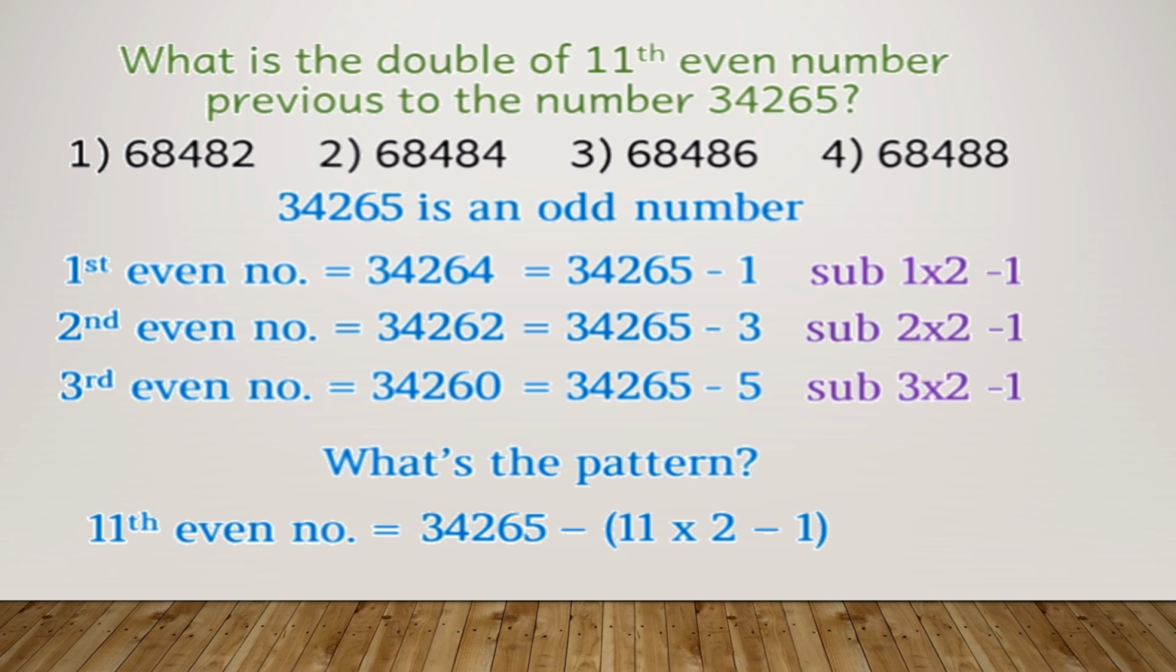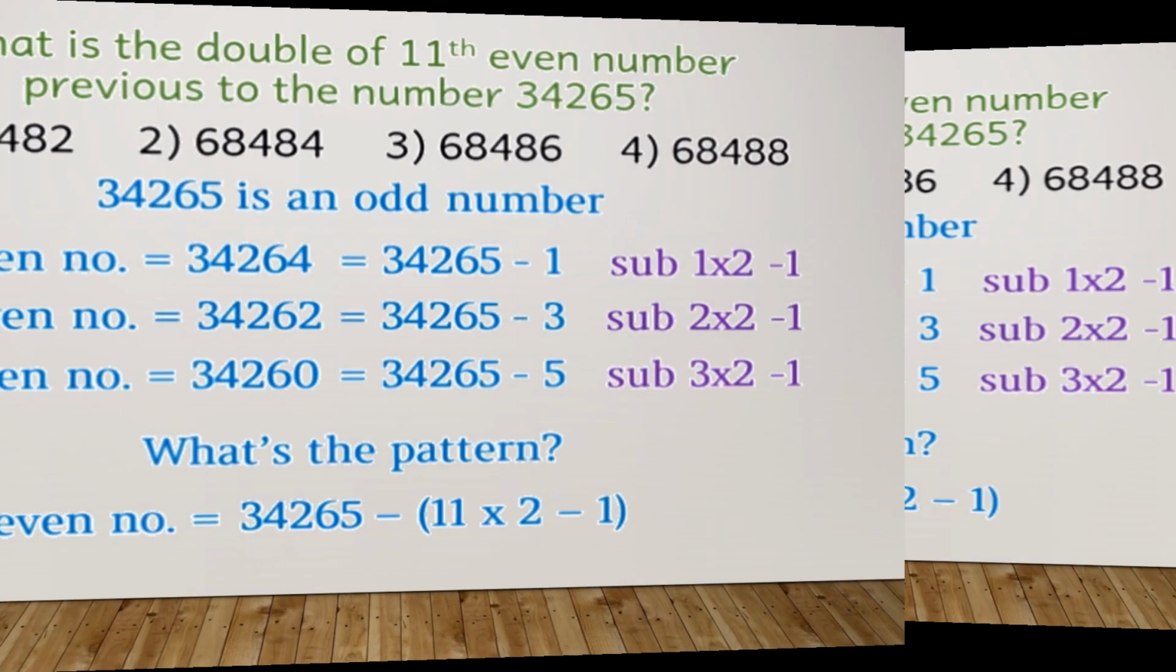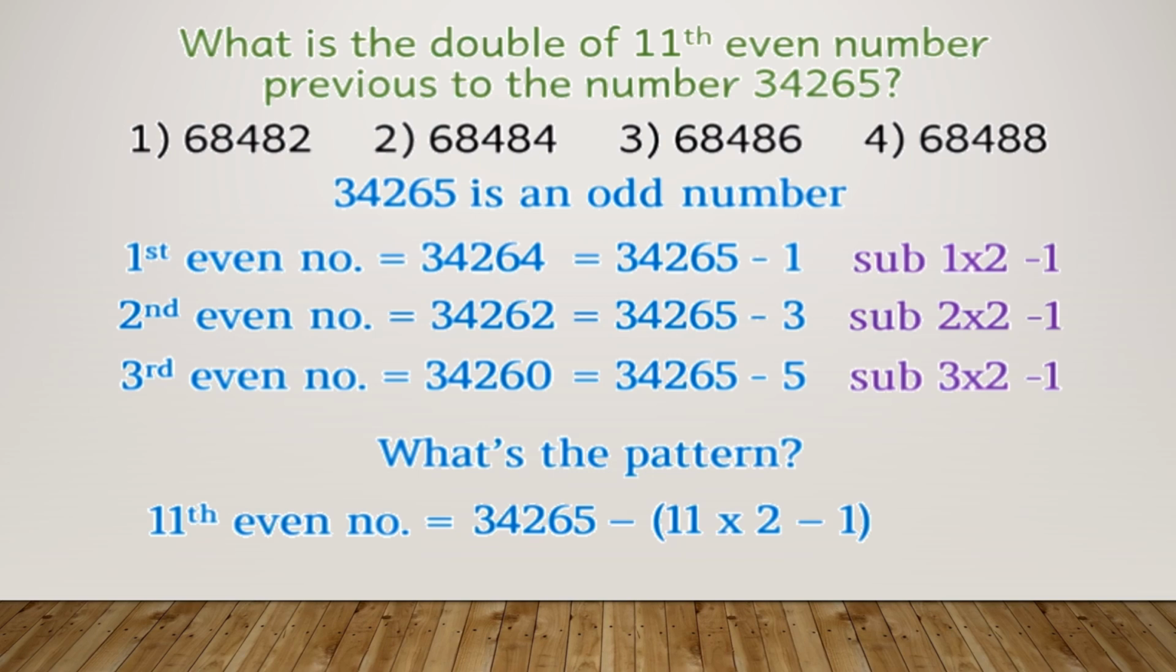Now the 11th even number. Okay, so what are we going to do? You have got the odd number that is given to you, 34,265. You have to subtract 11 into 2 minus 1, because we want to find out the 11th even number. Okay, so if you do this, you will get the answer as,